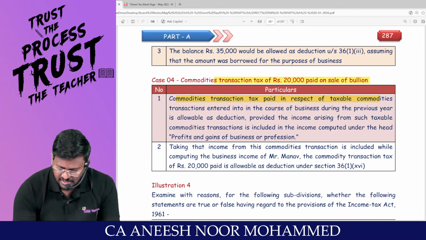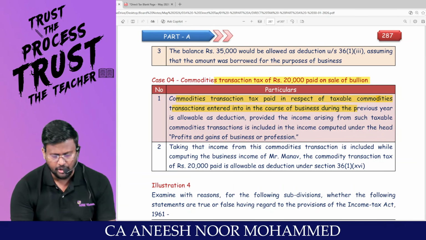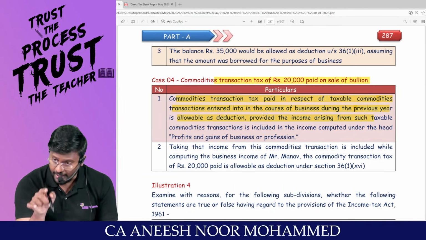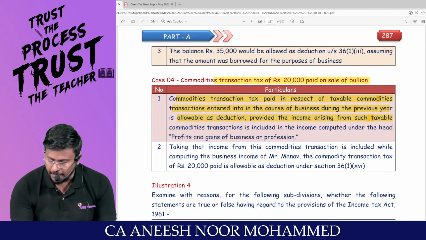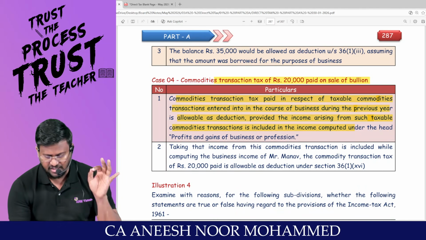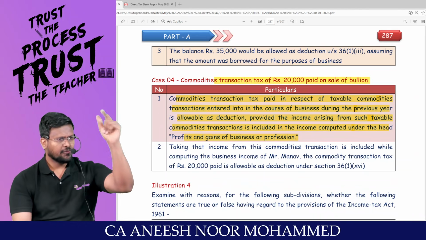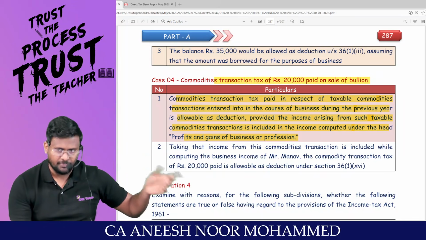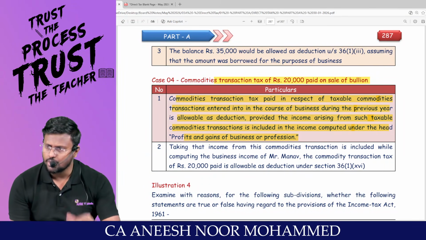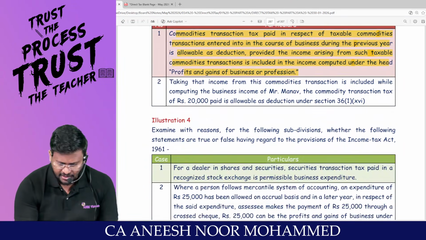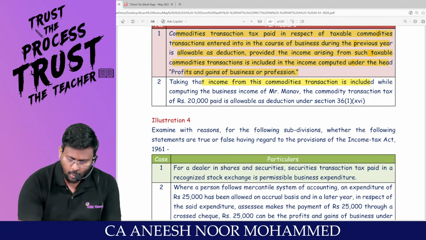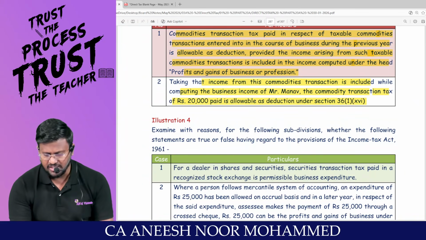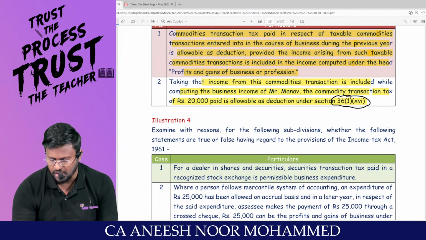Sir, commodity transaction tax paid in respect of taxable commodity transaction entered into in the course of business during the previous year is allowed, provided, this is the only condition I already said, income arising from such taxable commodity transaction is included under the head PGBP. From that commodity, are you showing the income? If you are showing the income to the credit side of the P&L account, then whatever commodity transaction tax you have paid can be debited to the P&L account. Taking the income from this commodity transaction is included while computing the business income of Manav, the commodity transaction tax of 20,000 paid is allowable as deduction under 36 subsection 1 clause 16.